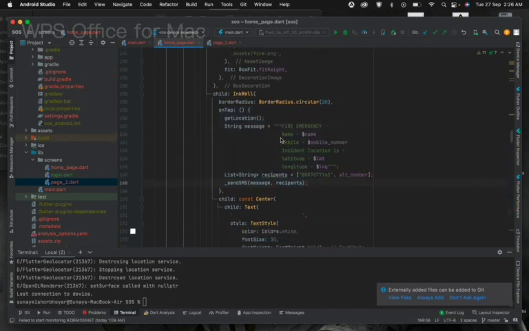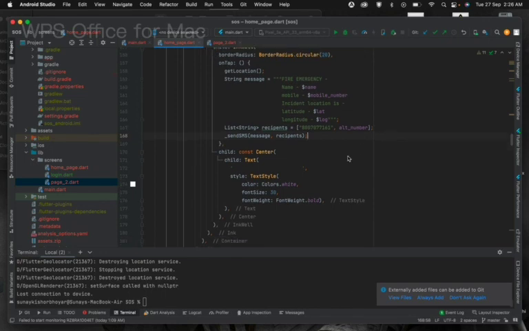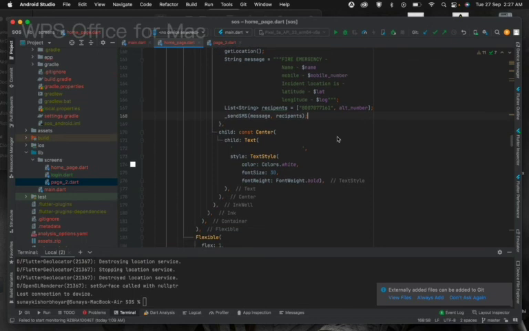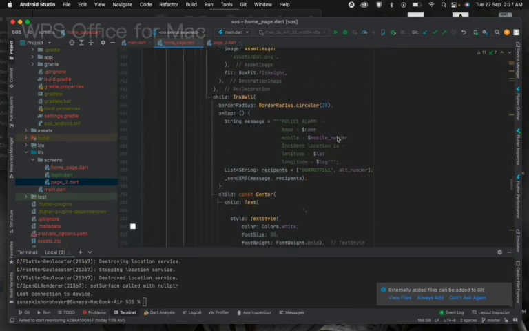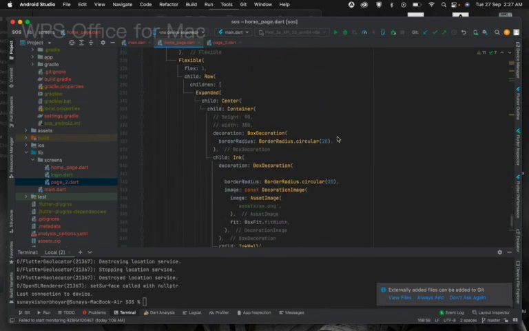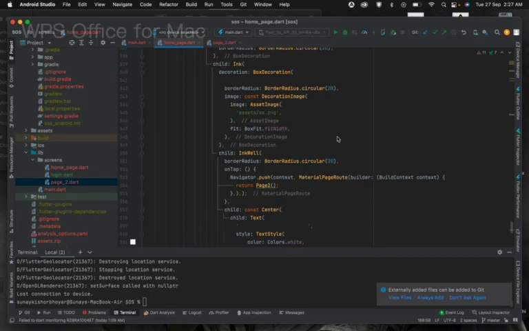On tap, the fire emergency message with the name, the mobile number, and the latitude and longitude is sent. This is sent to my number and the alternate number. Currently, this is set to my number, but in the future we will transfer it to the emergency protocol lines like 100, or probably some new system will be invented. So these are the medical and police accident sections. Now this is the navigation system.